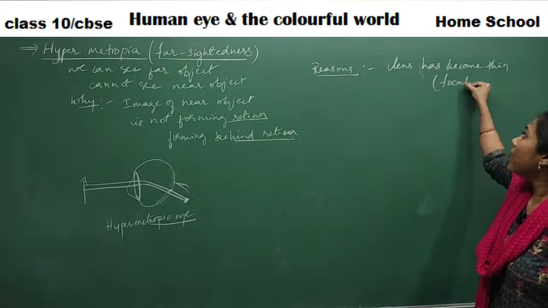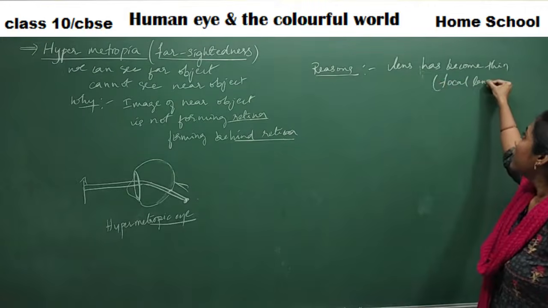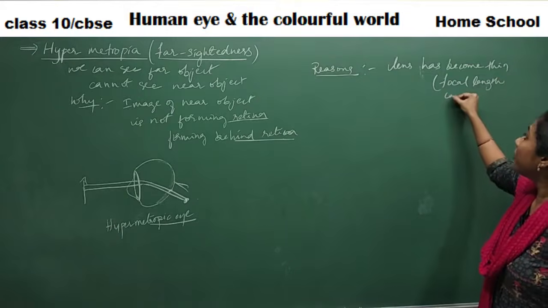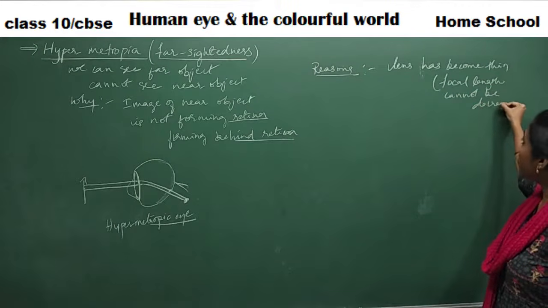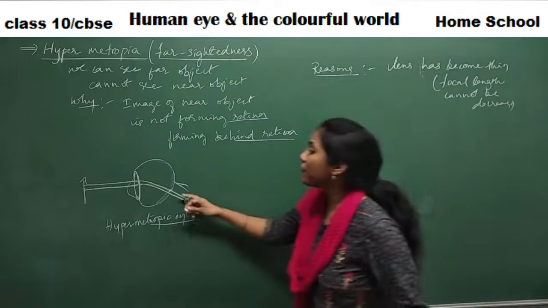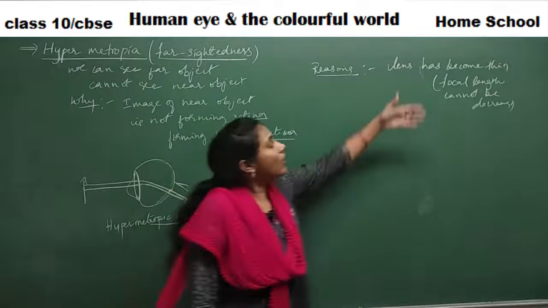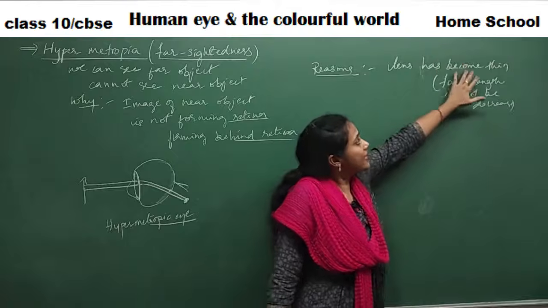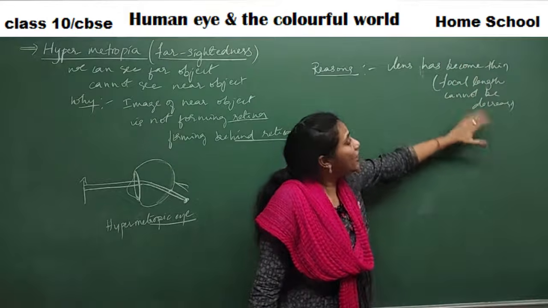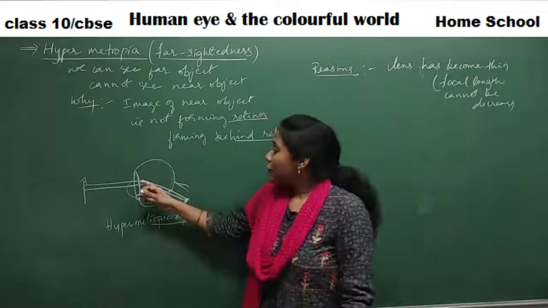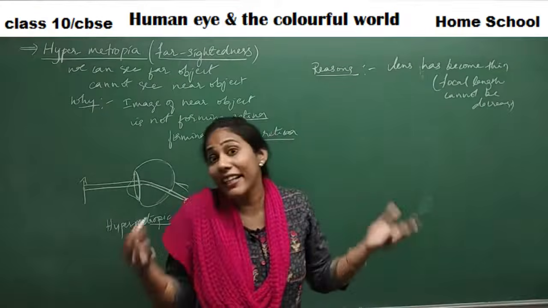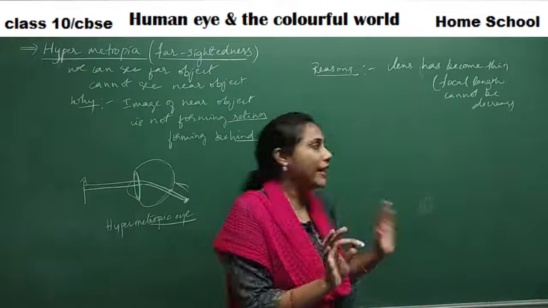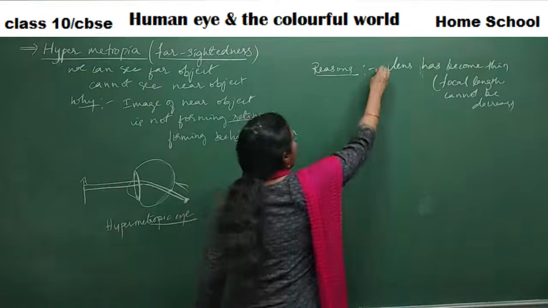So focal length cannot be decreased. Yes or no? If you can decrease the focal length, then only image can be formed on the retina. Maybe because the lens has become very thin, the focal length cannot be decreased, so the rays move out of the retina and there they converge and meet. Okay, and that is one problem.